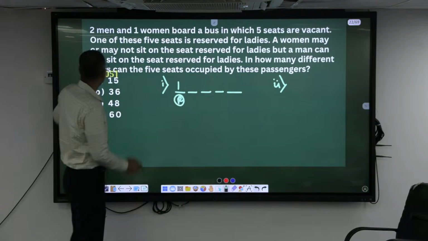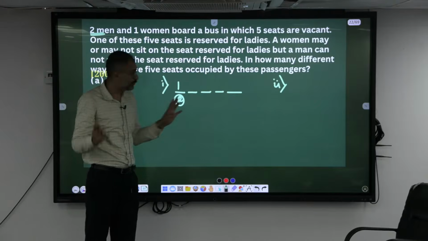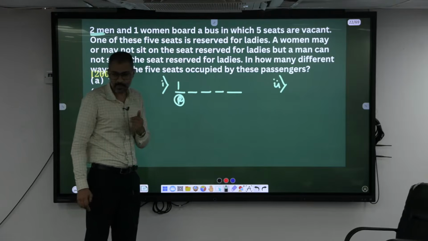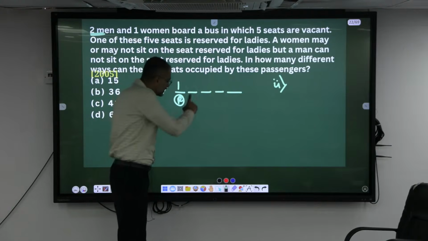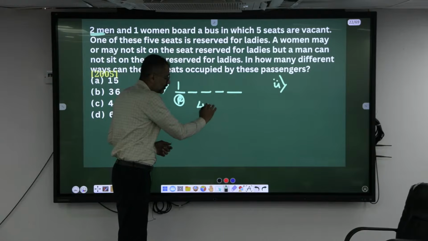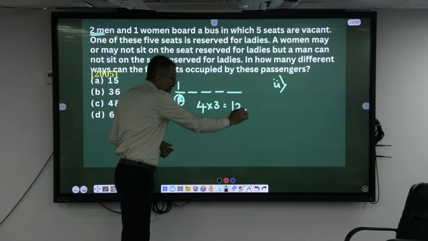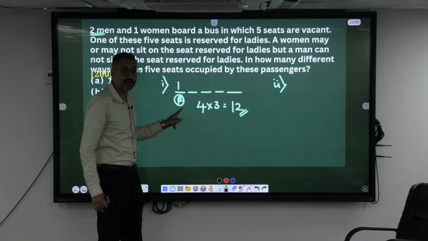How many men are there? 2 men. How can you make them sit? 2 men, 4 seats, differently. Let's say, for example, one of the men entered the bus. How many choices does he see here? 4 choices. The next person will have 3 choices. So how many different ways? 12 ways you can make them sit, in which the woman is seated in the reserved seat.